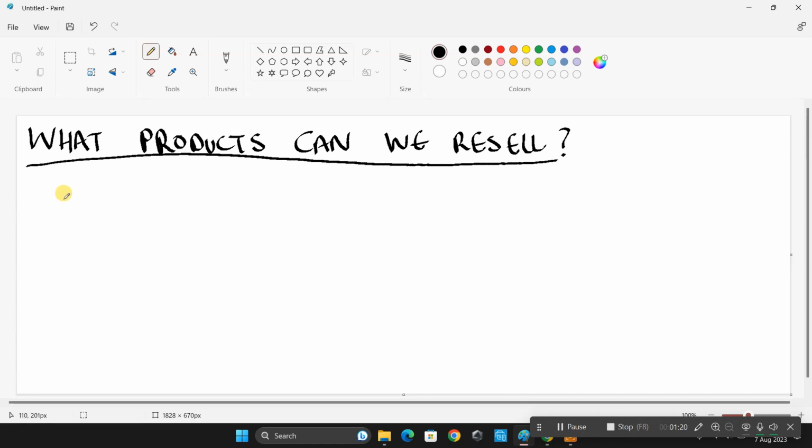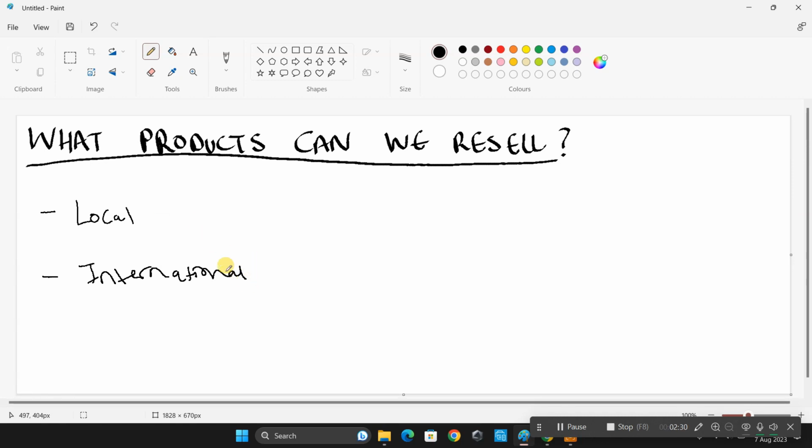There are two main kinds of physical products. The first one is local products and the second one is international products. In local products, there are products like company products which you can buy from the companies and resell locally, like in shops. Locally, there are also cheap products in the market that you can find and then resell at a profit outside the market. That means you can sell them online or at any events.